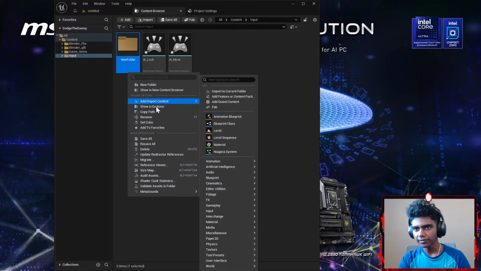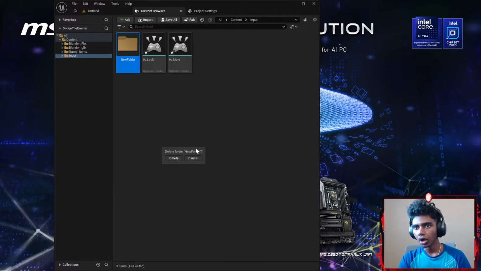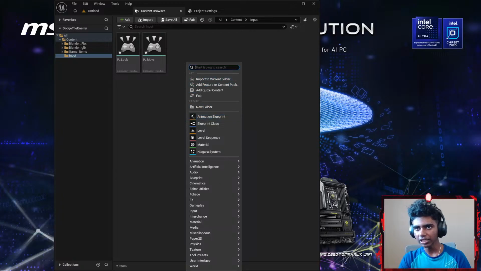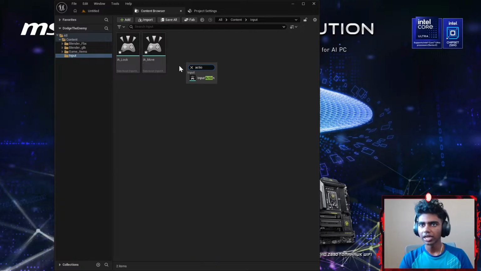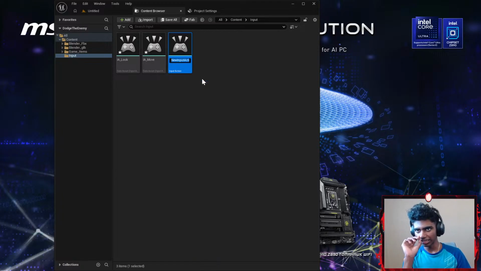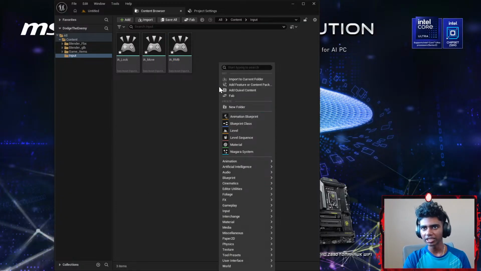Alright, let's go ahead and delete this real quick. So there we go. Okay, I'm gonna right click and go with Input Action. And this is what I mean, guys, by saying this is kind of tedious, because I already know how to program this part. Okay, and then I'm gonna go with IA_RMB. The only time I really want to turn my player around or make him look towards the left or right is when I click my right mouse button. On the other hand, if I'm not clicking my right mouse button, then I want my mouse to be freely moving around, if that makes any sense.